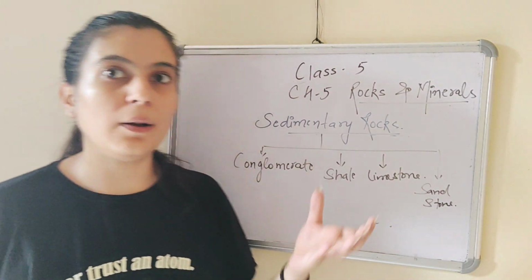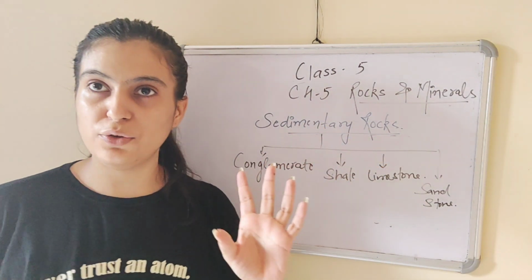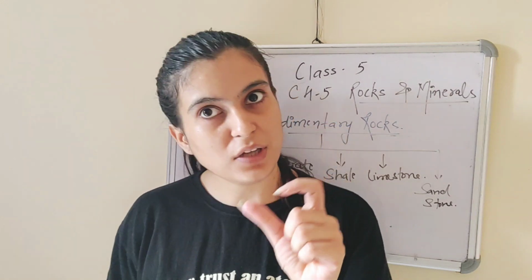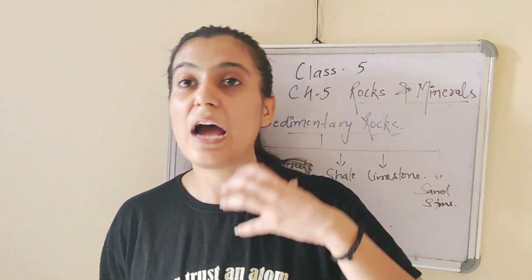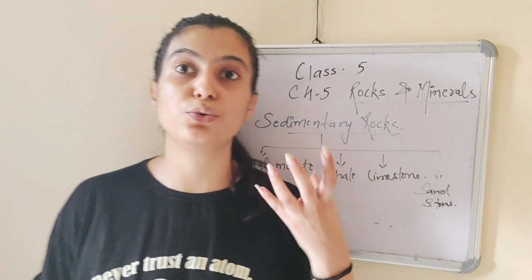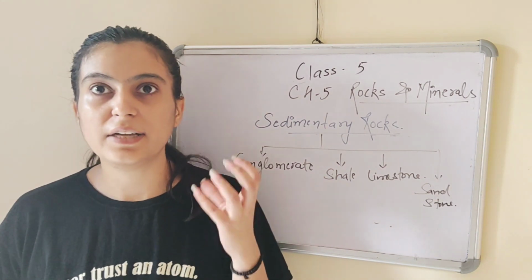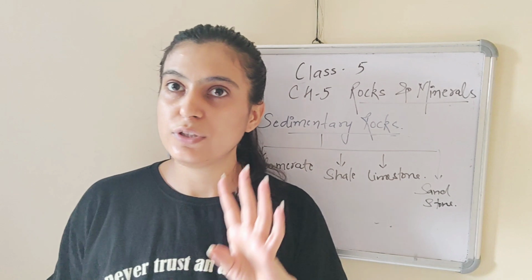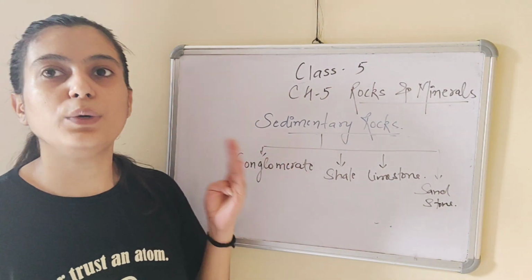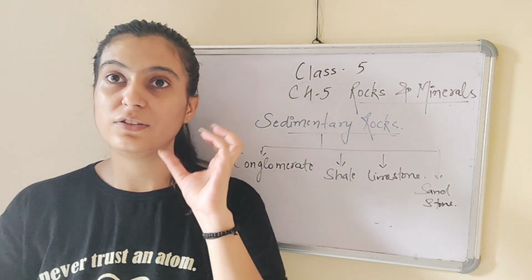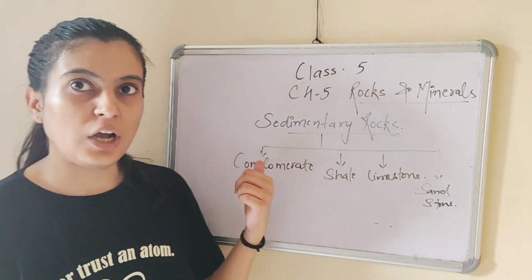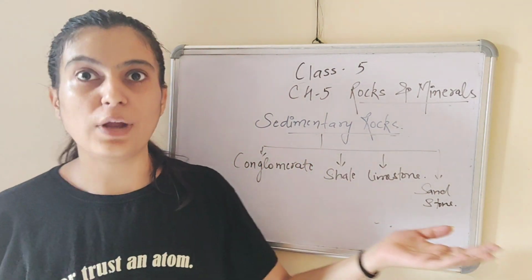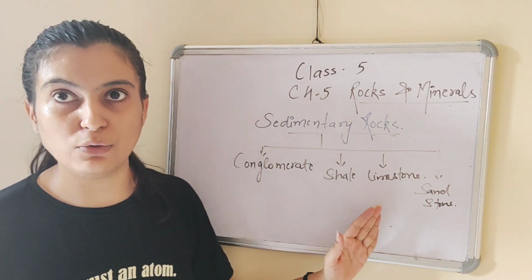We have covered sedimentary rocks. Sedimentary rocks are made from the matter that is sediment, which sinks down to the bottom of the sea, and after some time, gradually due to the pressure, these get hardened and form sedimentary rocks. There are four types of sedimentary rocks which are grouped on the basis of their sizes, which are conglomerate, shale, limestone, and sandstone. And we have discussed all about these.